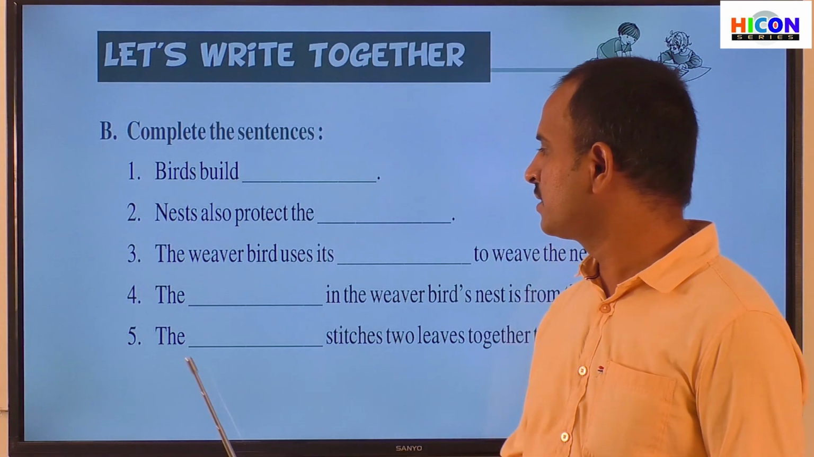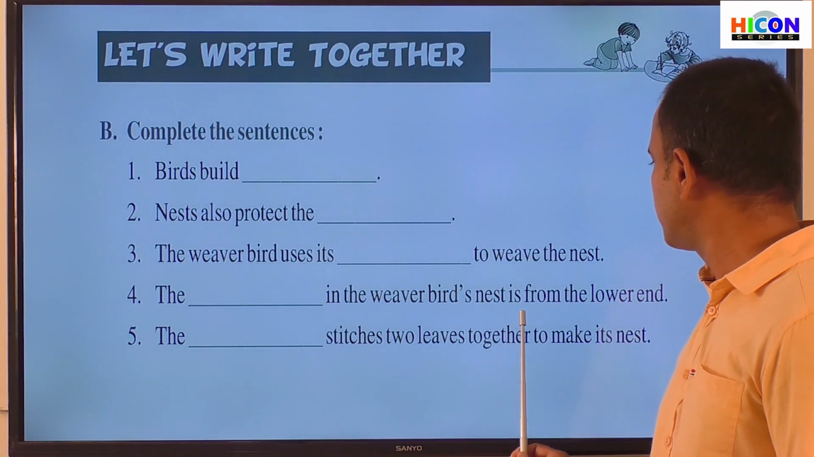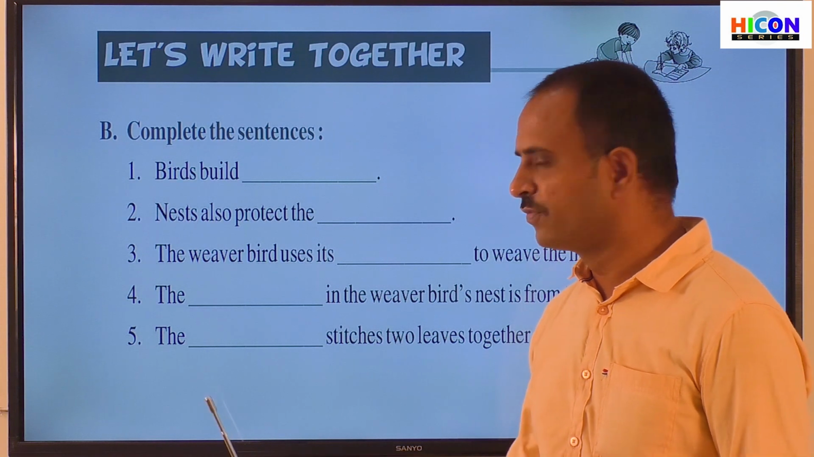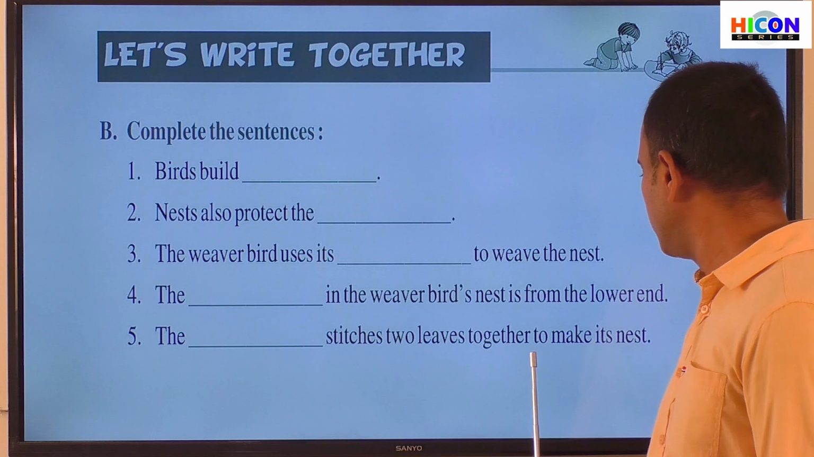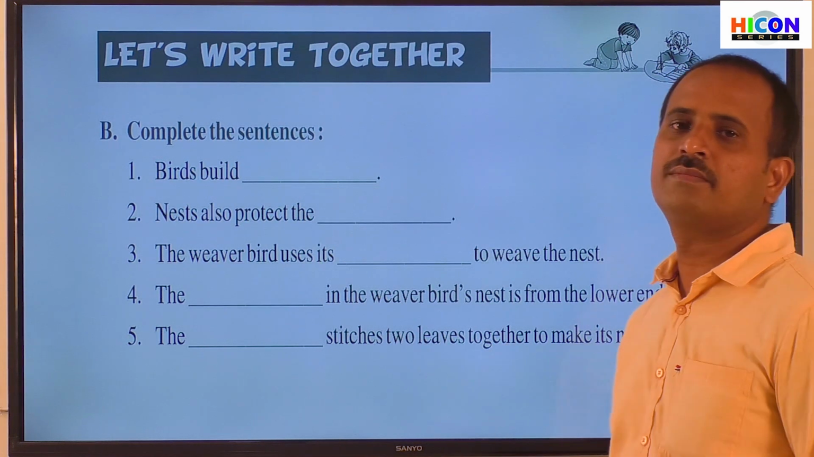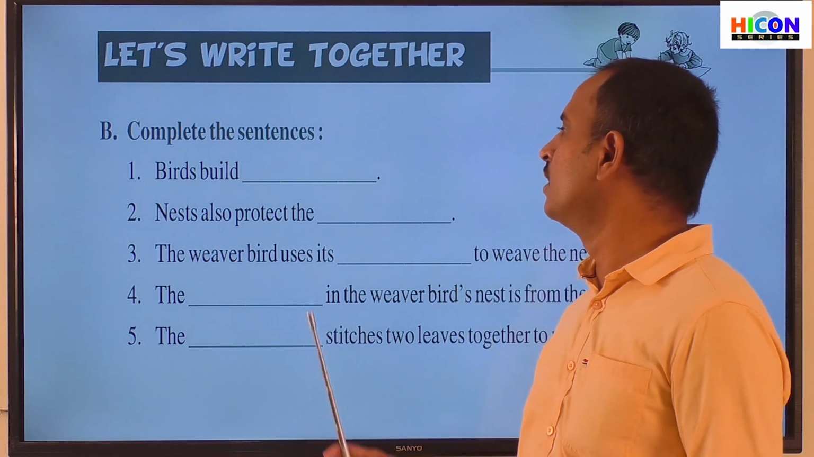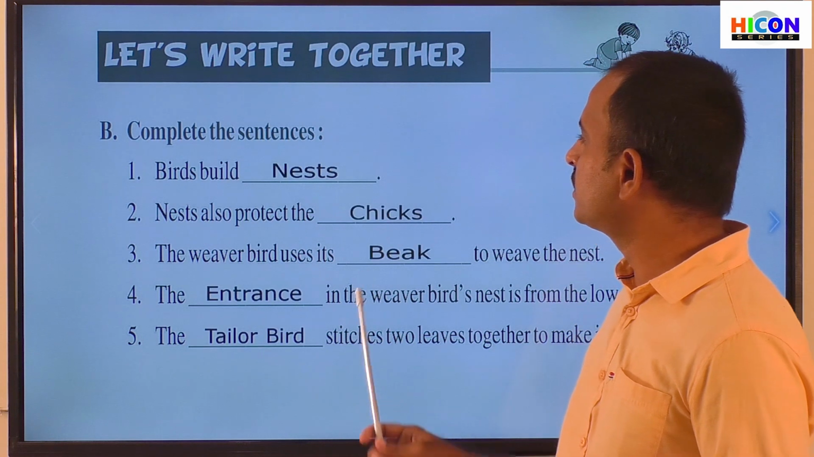Read the fourth sentence. The entrance in the weaver bird's nest is from the lower end. So read the fifth sentence. The tailor bird stitches two leaves together to make its nest. So children, these are the 5 sentences. Now we have to fill the blanks in each sentence. So look at the answers for each sentence.